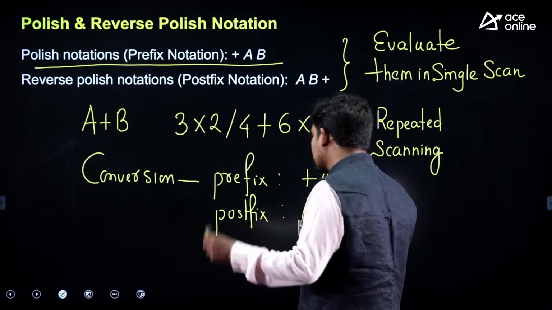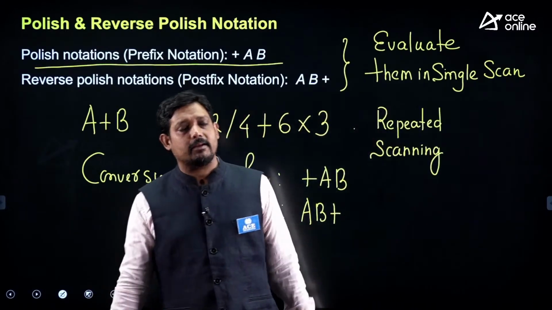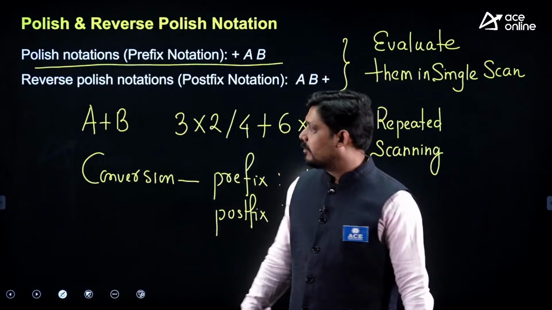This conversion is done by the stack, and evaluation is also done by the stack.